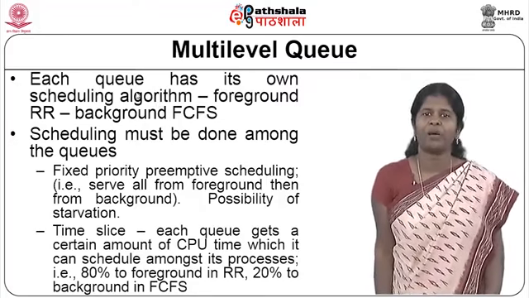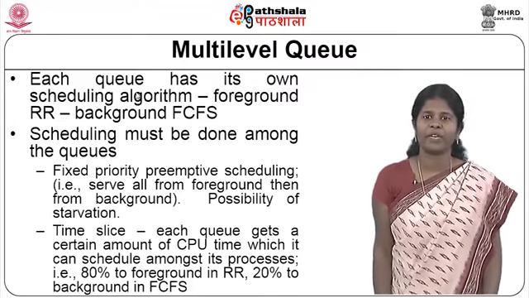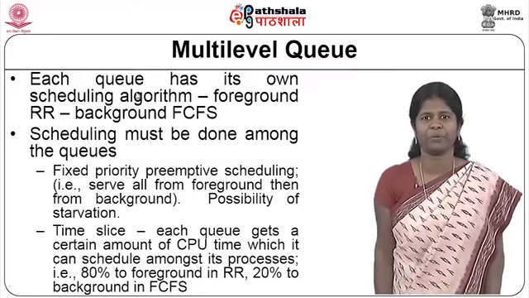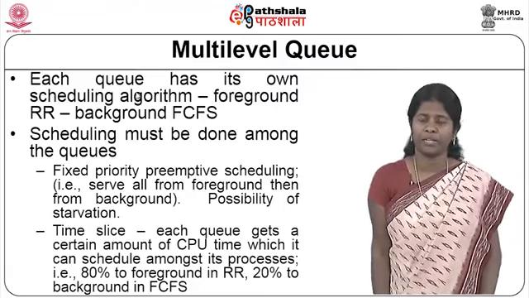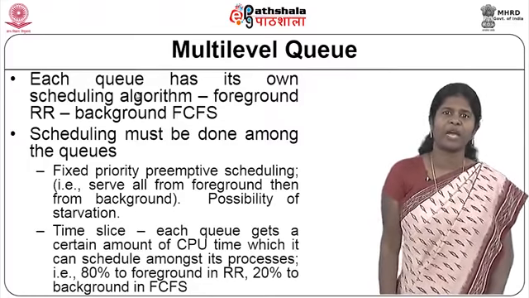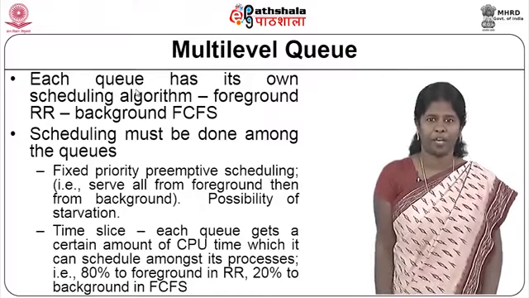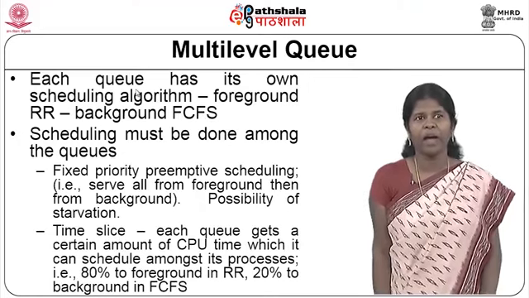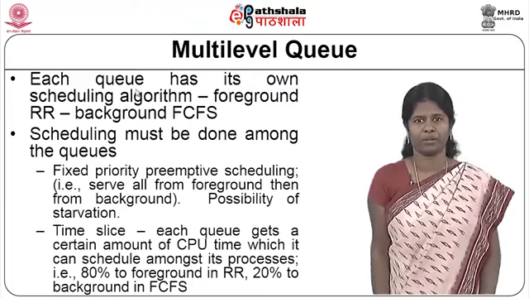And the other way in which scheduling is done among the queues is that you can give a time slice. Each queue can be given a certain amount of CPU time, and the processes in the queue will be executed based on the time that is given to that particular queue. Say, for example, if your foreground processes need more priority, then they can be given a larger time slice compared to the background queue.